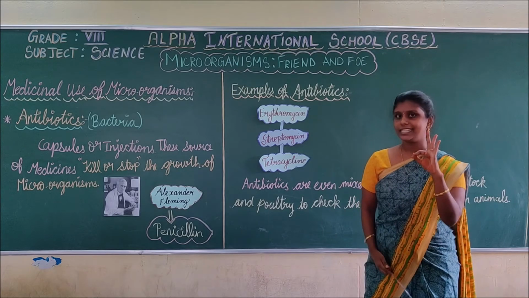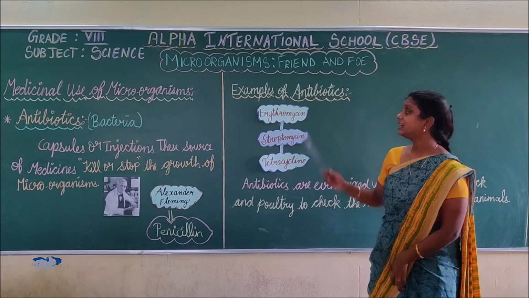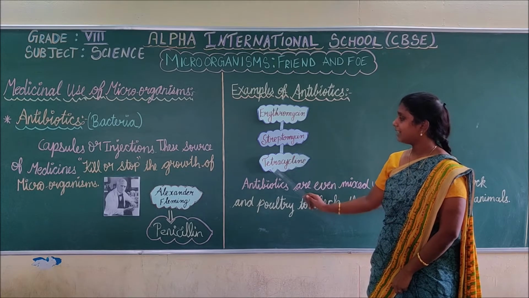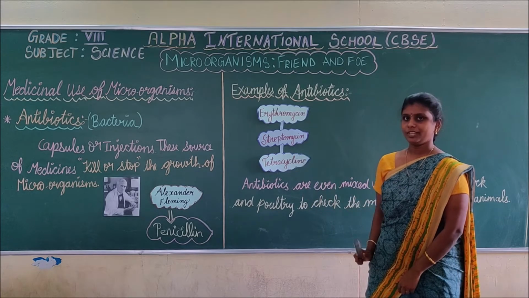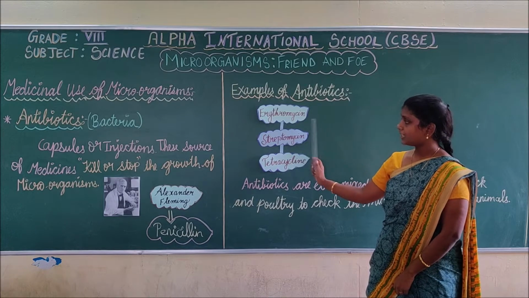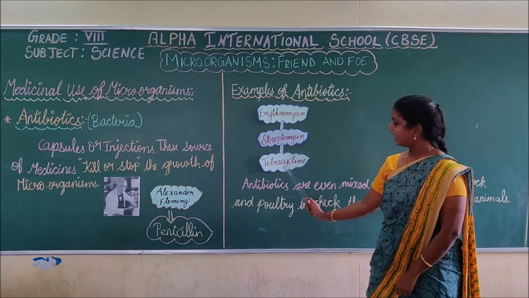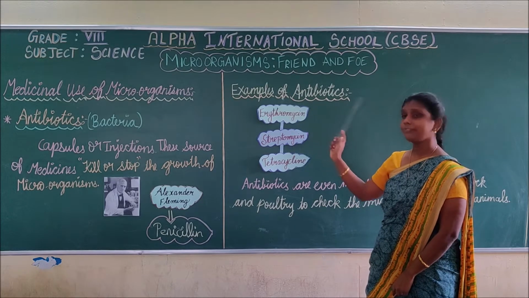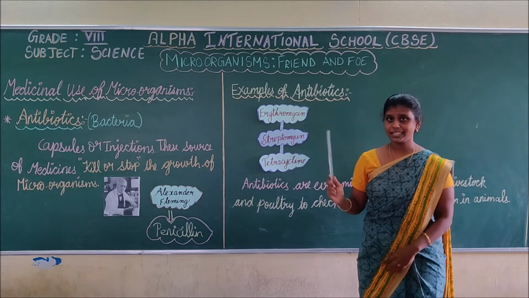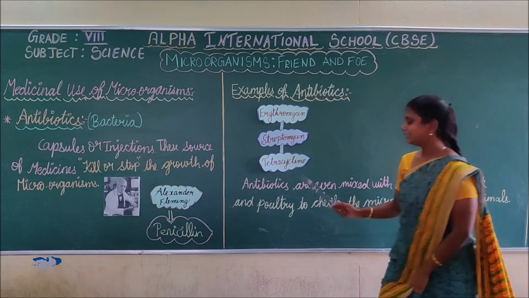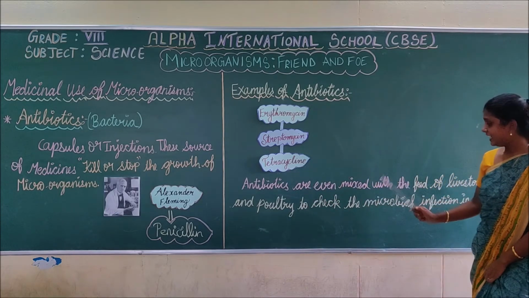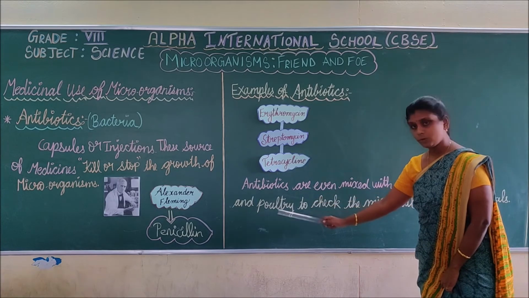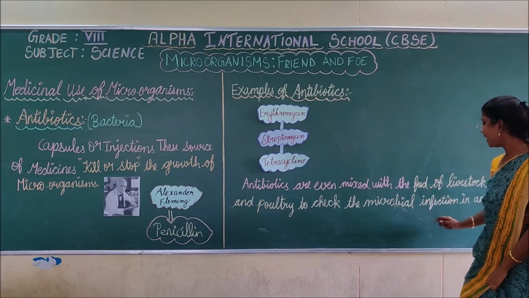Next, we are going to discuss the examples of antibiotics. There are three examples of antibiotics. First is erythromycin, streptomycin and tetracycline. Repeat after me: erythromycin, streptomycin and tetracycline. These are all examples of antibiotics. Do you understand?